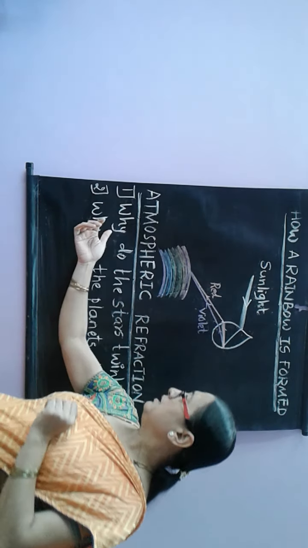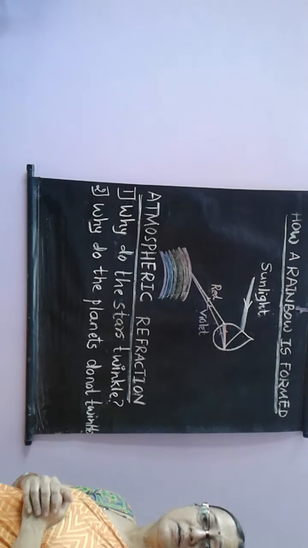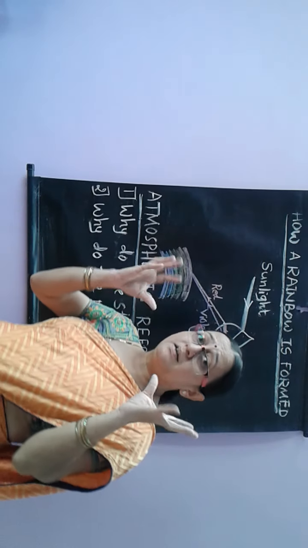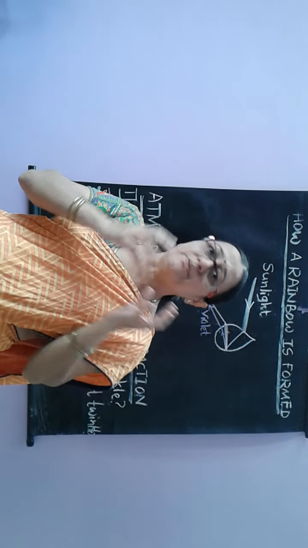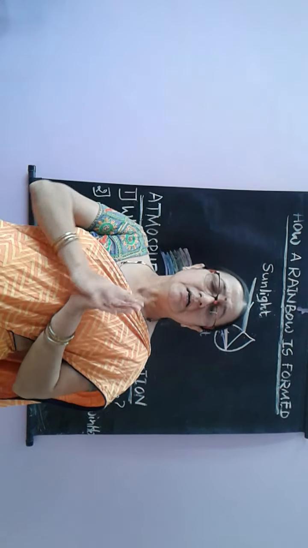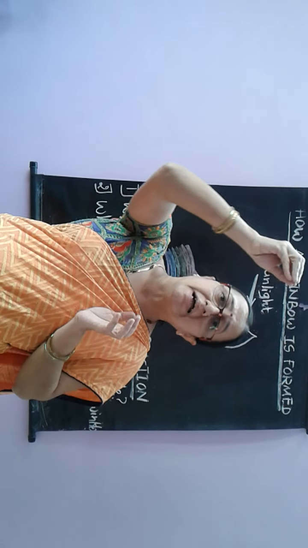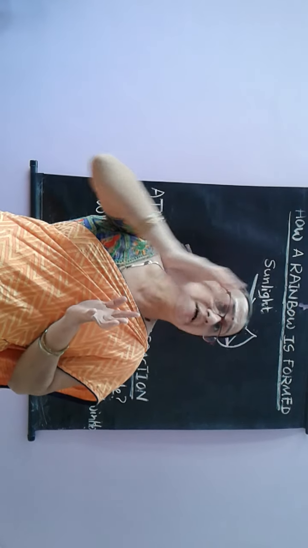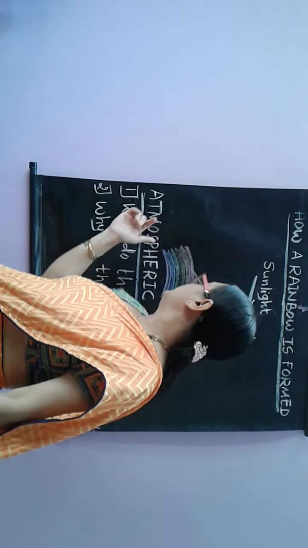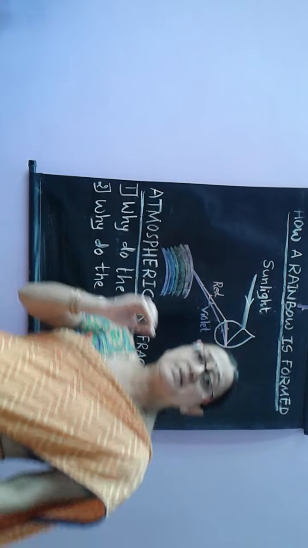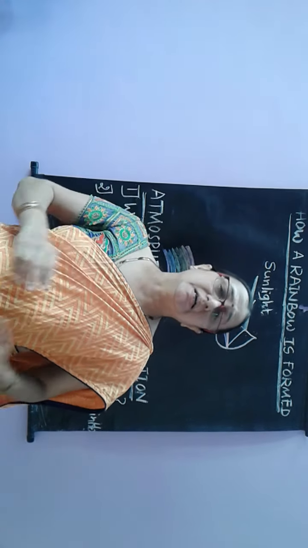The first one is, why do the stars twinkle? Yes, twinkle twinkle little star. We always say the stars are twinkling. Actually, the stars never twinkle. They are stable in a particular place and emitting light continuously. They do not twinkle. It is because of atmospheric refraction that we see the stars as if they are twinkling.